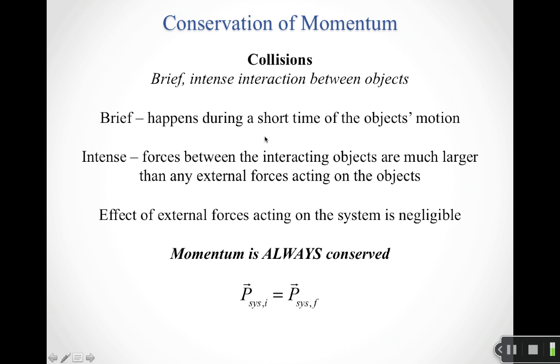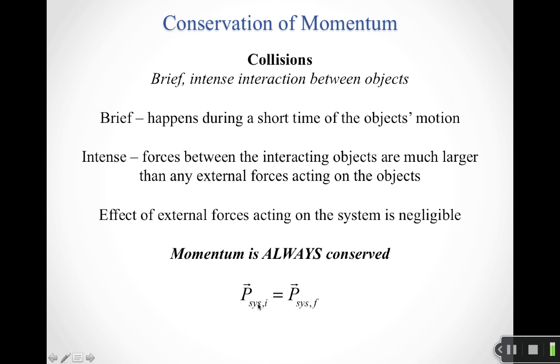So the brief means it's going to happen for a very short period of time. We're going to take advantage of that in a minute. And intense tells us that the forces between our interacting objects are going to be much larger than any external forces acting on the objects. And we'll see there are going to be situations where we take advantage of this. What this means, though, is that during a collision, because those interactions are brief and intense, the effect of the external forces acting on the system is basically negligible. So momentum is always conserved within a collision.